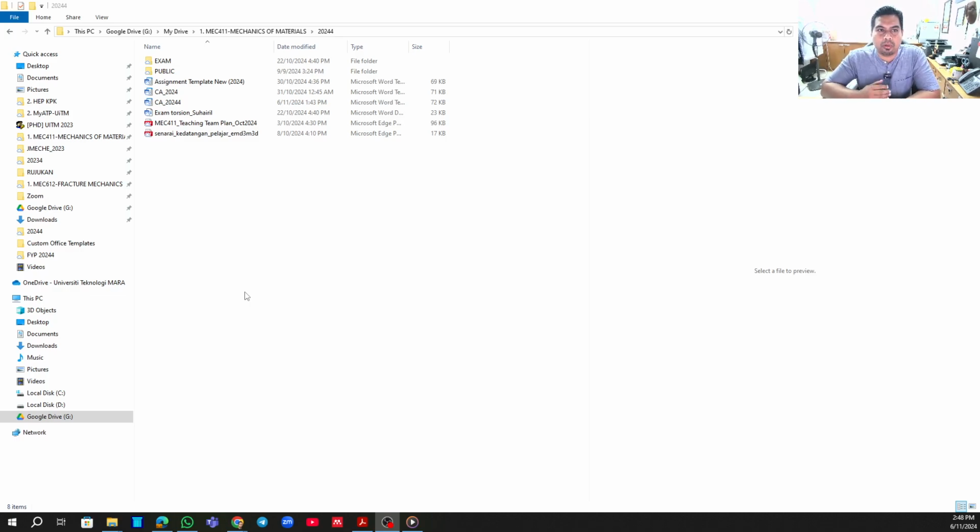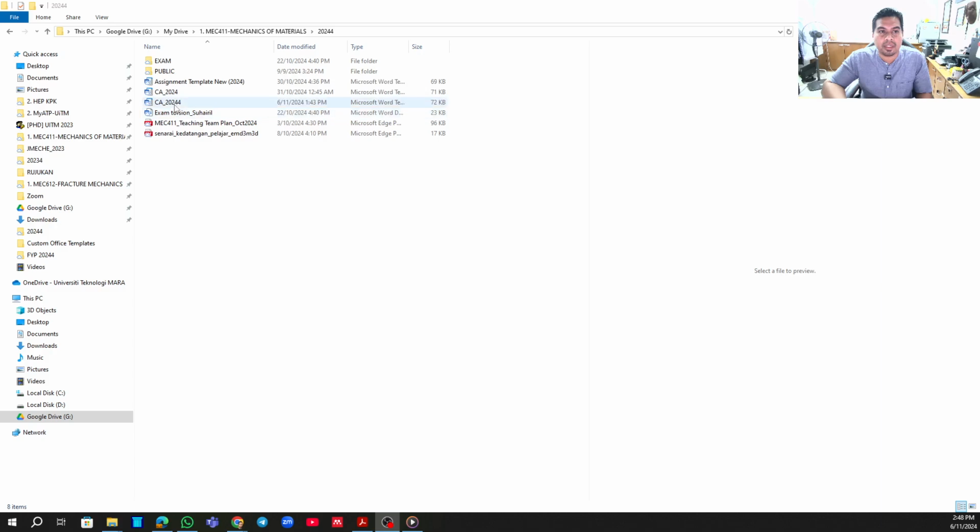As I promised before, I just want to share the templates related to common assignments. Everybody will get this template, inshallah, later on. I named the template CA underscore 20244, but this is in the format of DOTX.